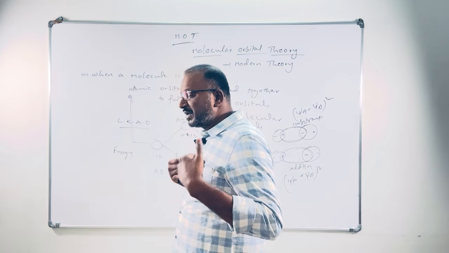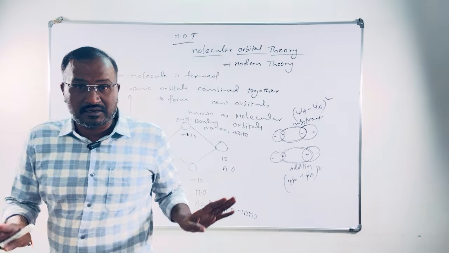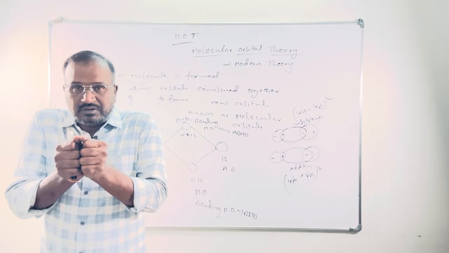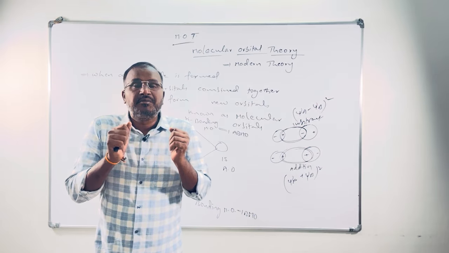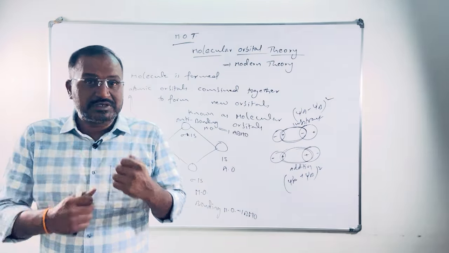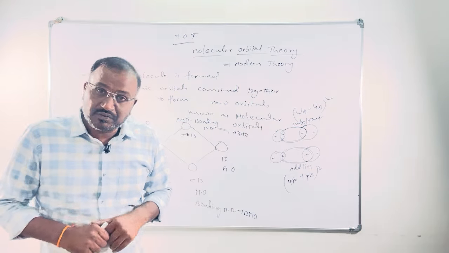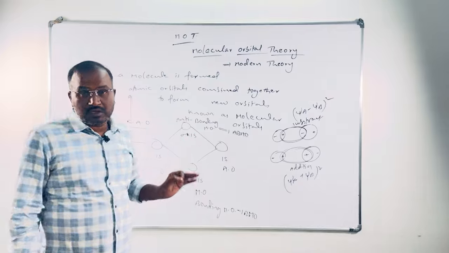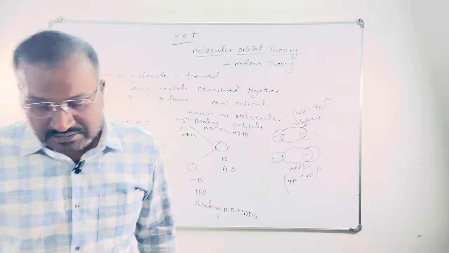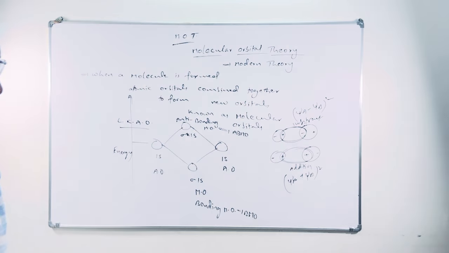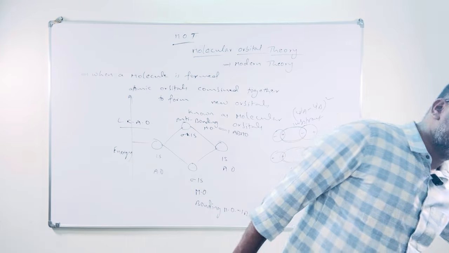If you go this side, it becomes plus, this becomes minus. So that is not the thing. Same magnitude, if it is up here combined, bonding opposite things, opposite wave functions are combined, that will give anti-bonding molecular orbitals. So this is the introduction of molecular orbital theory.